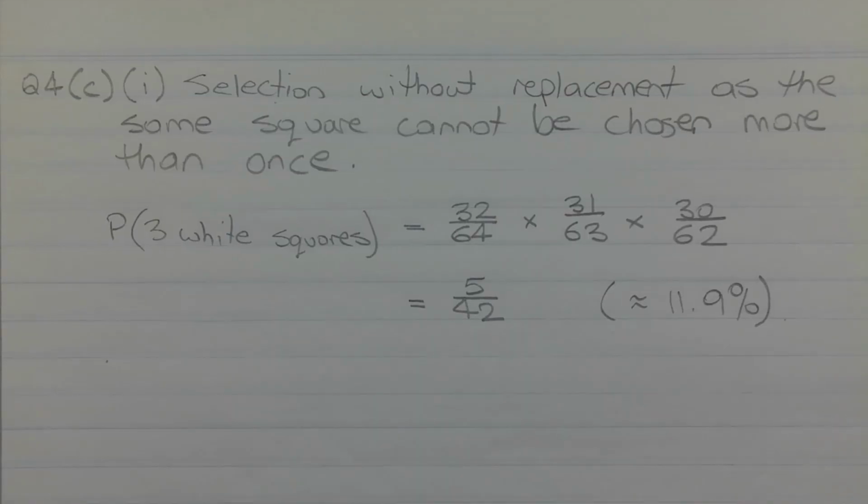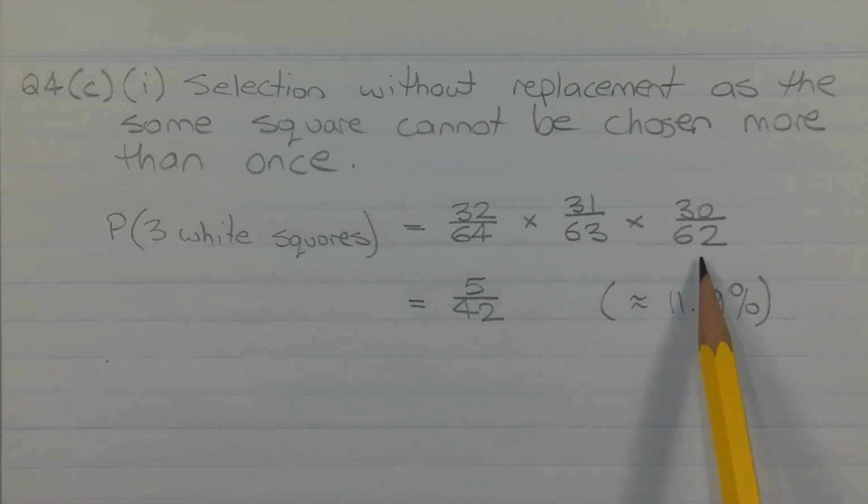We consider this situation as a 3-stage selection without replacement, as the same square cannot be chosen more than once. So the probability of choosing 3 white squares is equal to 32 over 64. This is the probability of choosing the first white square. We have 32 squares that are white out of a total of 64. Now we choose one white square. We now have 31 white squares to choose from out of a total of 63 for the second choice.